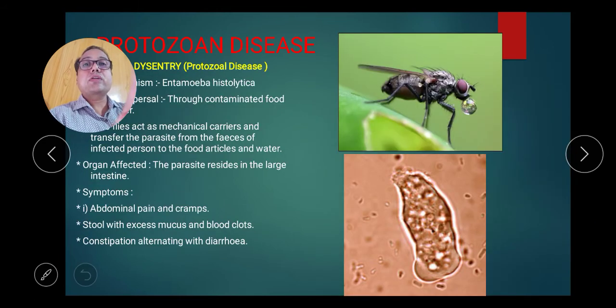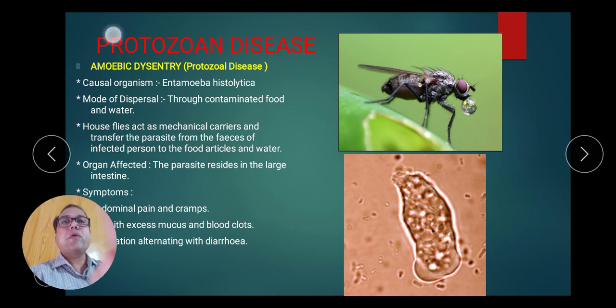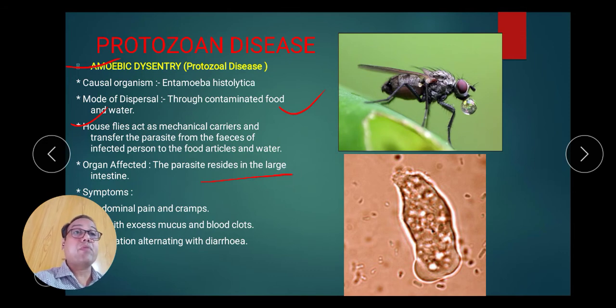First we discuss another type of protozoan disease, amoebic dysentery. Amoebic dysentery is also a protozoan disease, the causal organism is Entamoeba histolytica. Mode of dispersal is through contaminated food and water. It is also a food and waterborne disease. Housefly is the carrier. Listen carefully. Housefly is the carrier. Organ affected: the parasite resides in the large intestine. So the large intestine is the main organ affected by amoebic dysentery.